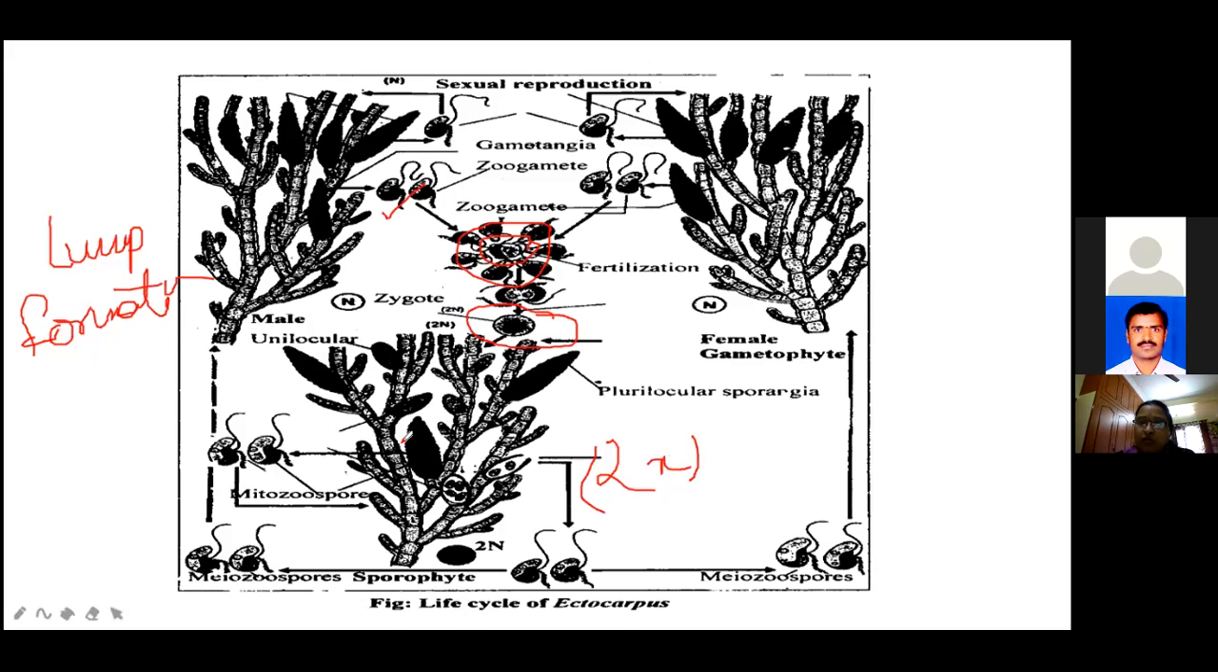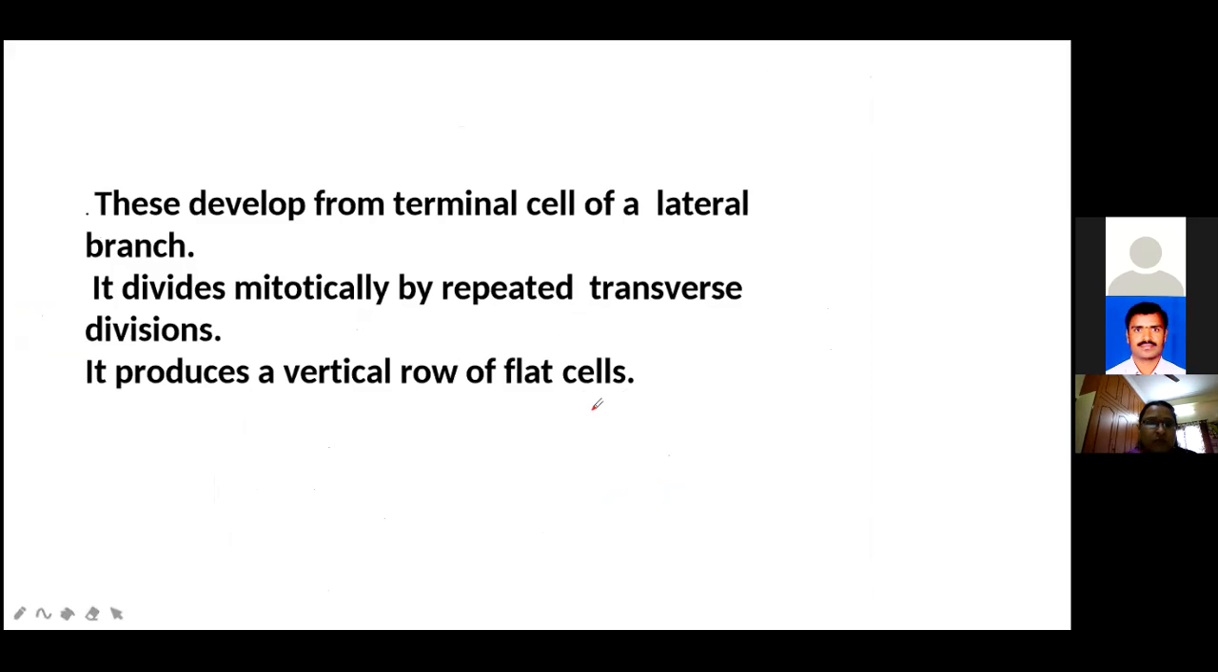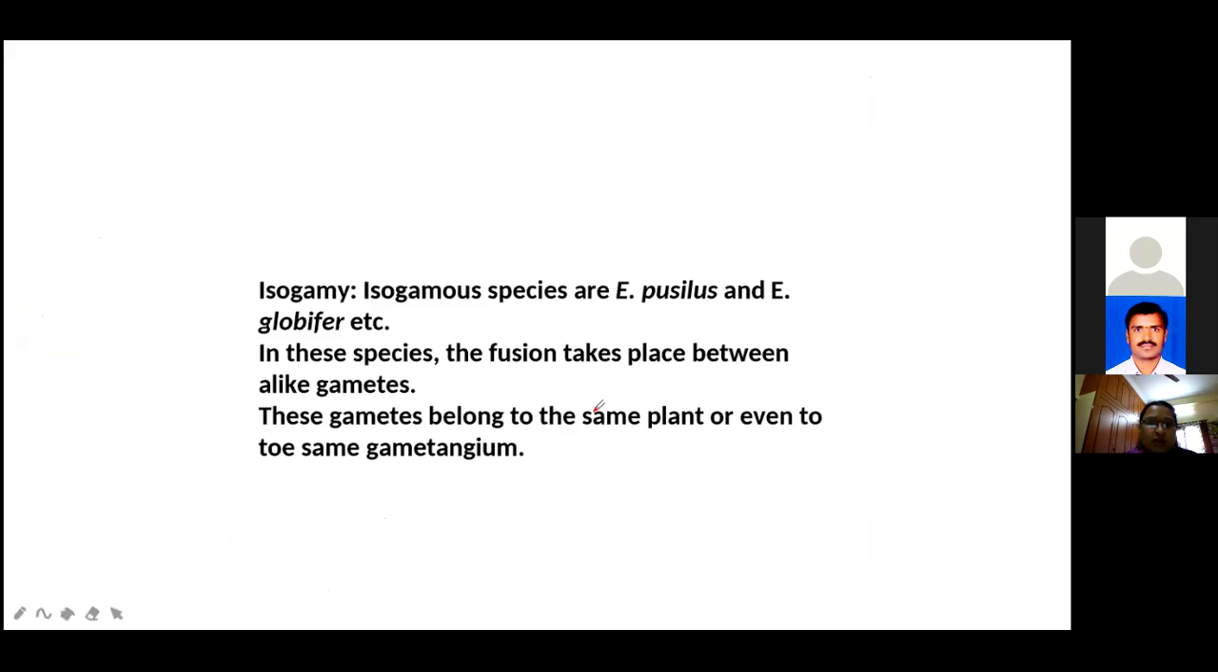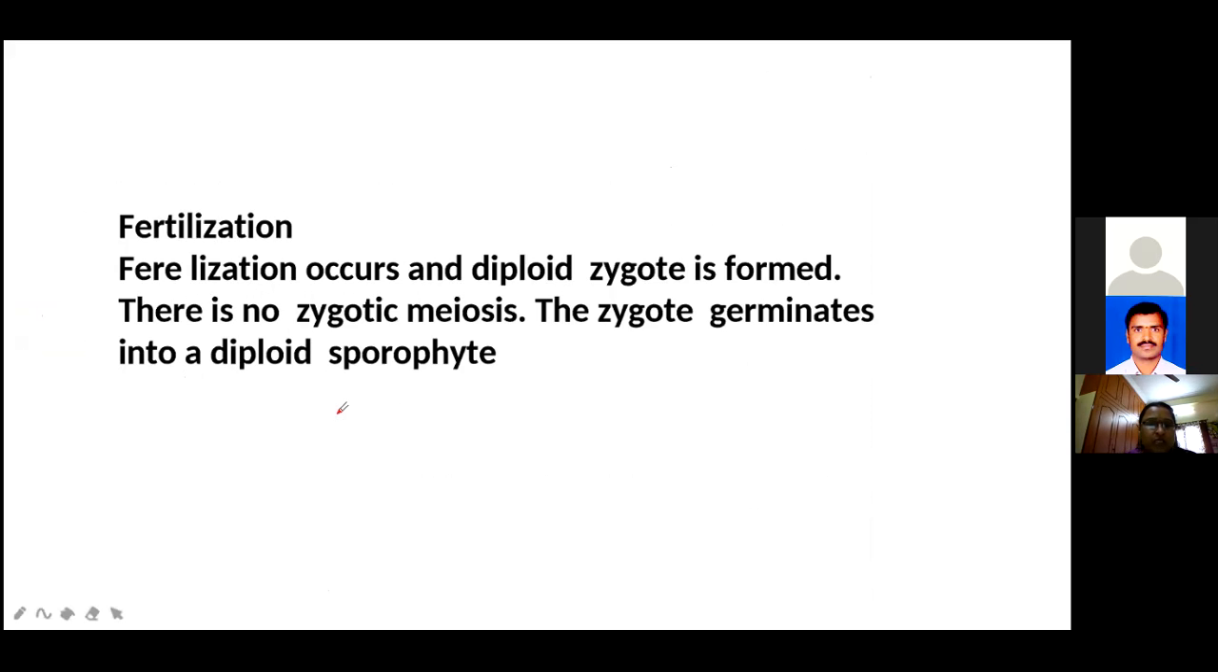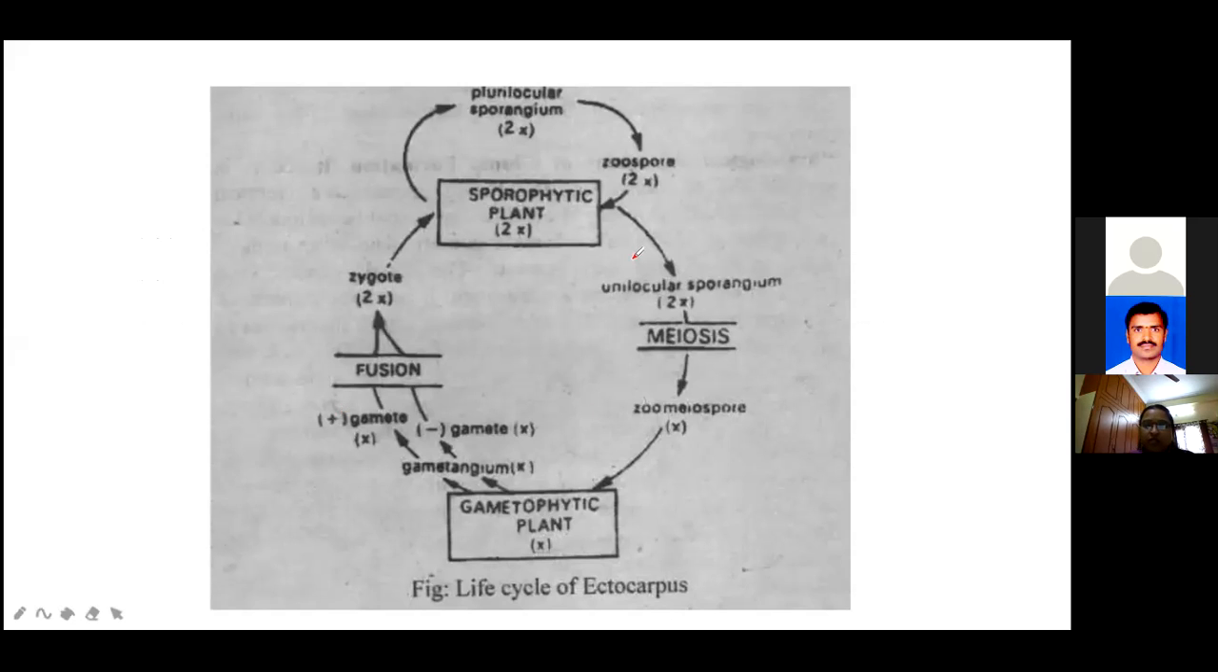But the last one is the alternation. What type of life cycle is there? Alternation of generation, I'll explain. The life cycle has alternation of generation present. What is the meaning of alternation of generation?